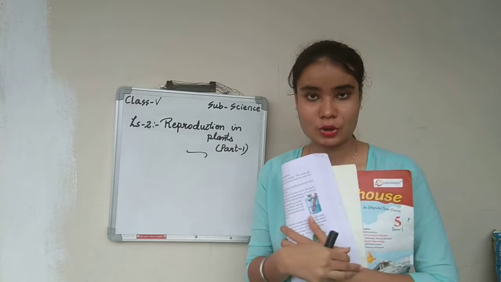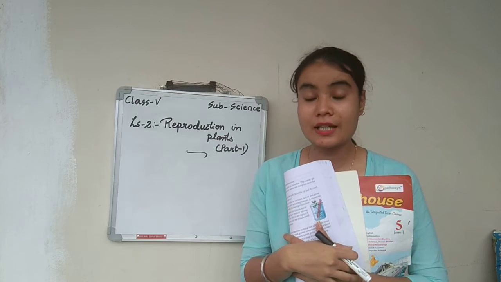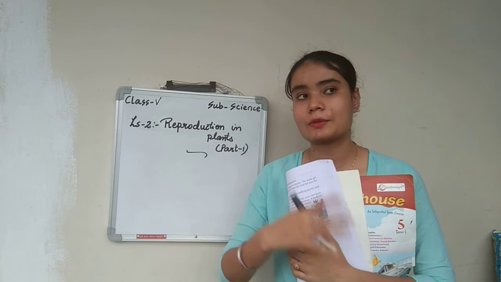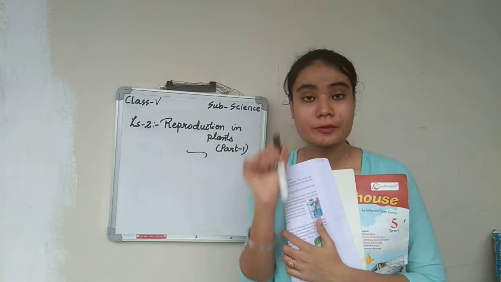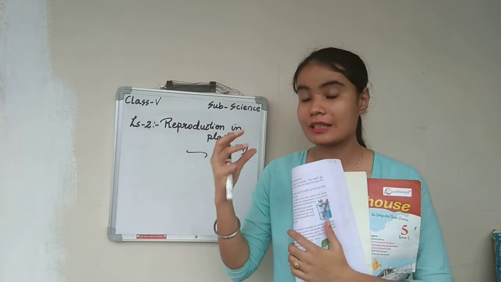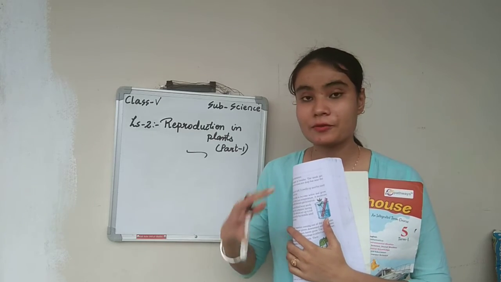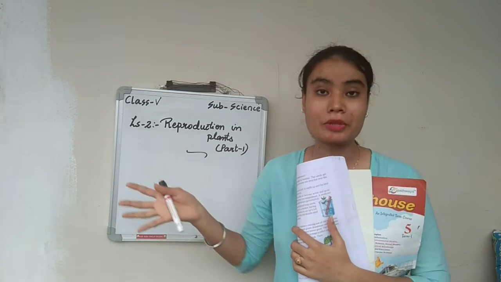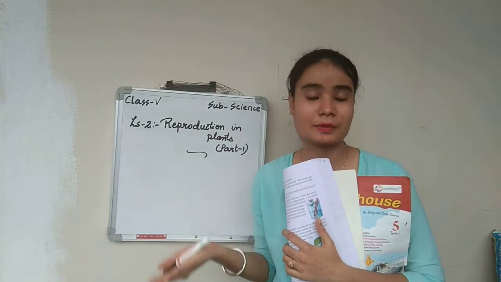Because one plant has many fruits and many flowers. Suppose for example there is one plant, and this plant has 20 fruits. Then when we take out the seeds from those 20 fruits, they will give birth to 20 new plants. It is multiplied. From one plant we got 20 new plants.